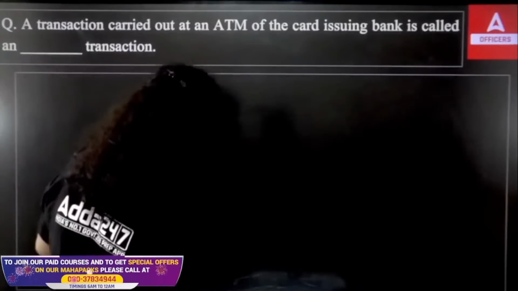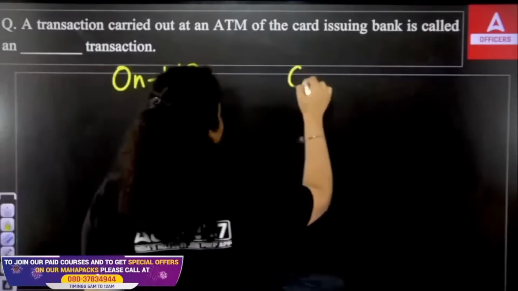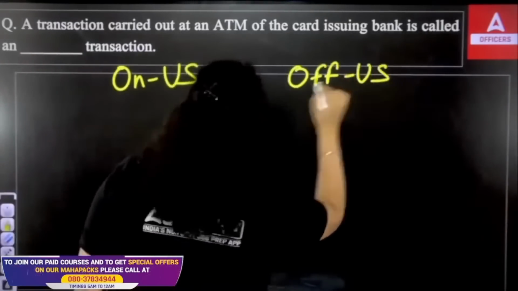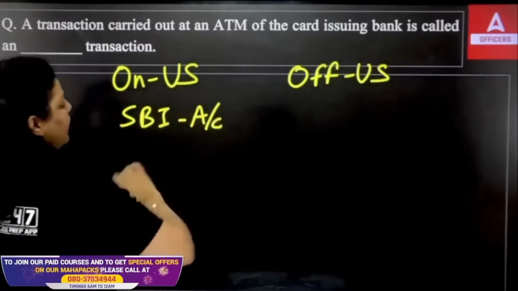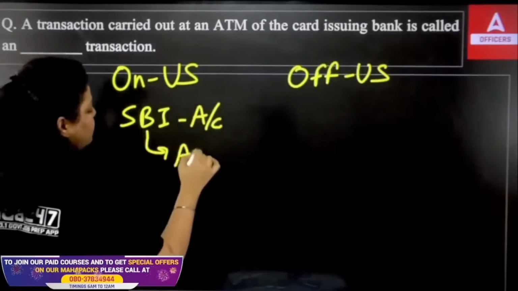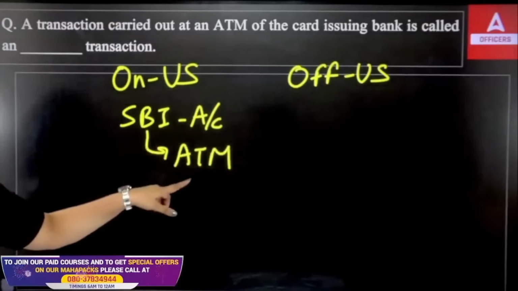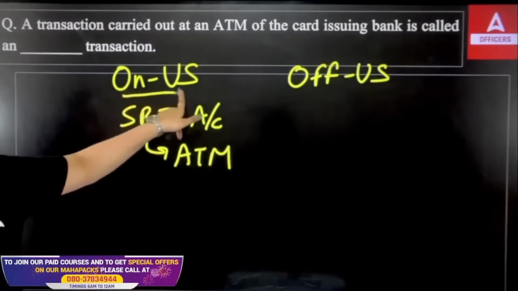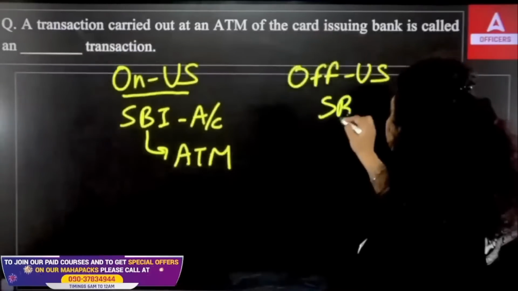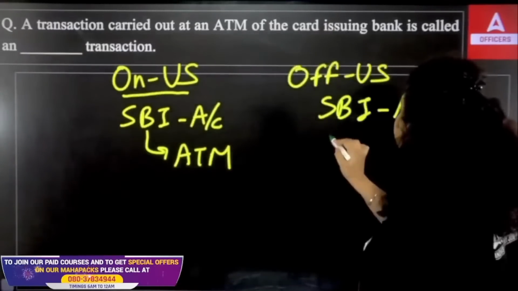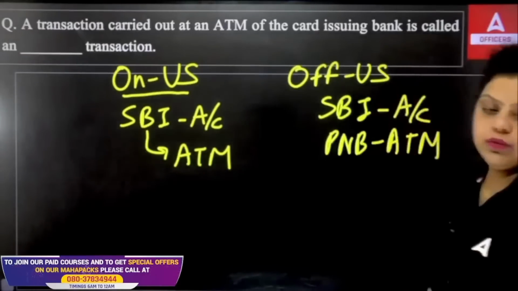See, there are two types of transaction. First is on us. Second is off us. On us transaction means, let's say you have an account in SBI and you have an ATM of SBI. So when you have an account of SBI and you are using the ATM of SBI only to withdraw the money, that is known as an on us transaction. But if you have an account of SBI but you are using Punjab National Bank's ATM to withdraw the money, that is known as an off us transaction.